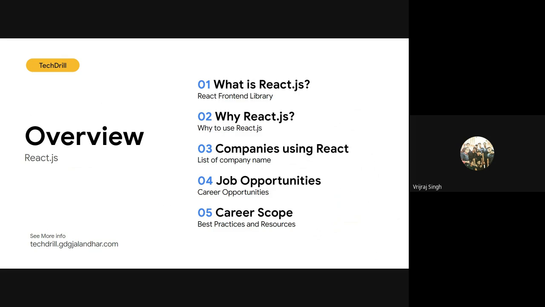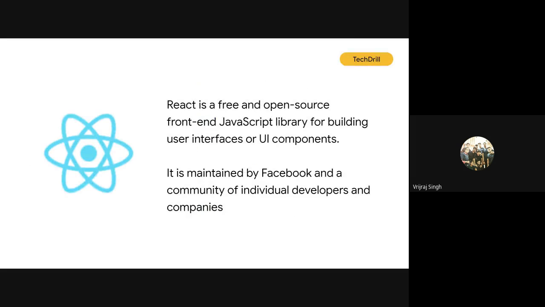Today we have an agenda. First I'll talk about what React is and why a lot of companies are using React for building web applications. Third, we'll look at the list of companies using React. Next, I'll talk about how, if you have knowledge of React.js, you can grab job opportunities related to React. Then we'll talk about the career scope, and we will create a simple web application with the help of React. So let's get started.